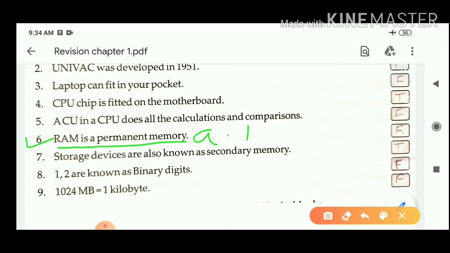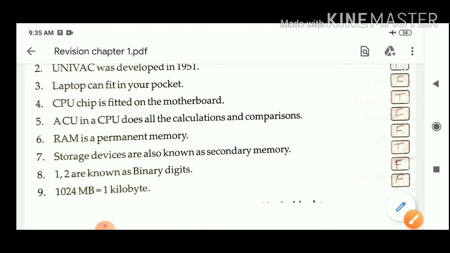Next question: RAM is a permanent memory. Option A, true, and option B, false. Option B is correct. RAM is a permanent memory, false. Next question: storage devices are known as secondary memory.